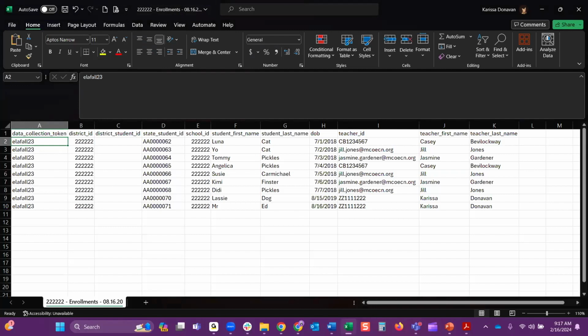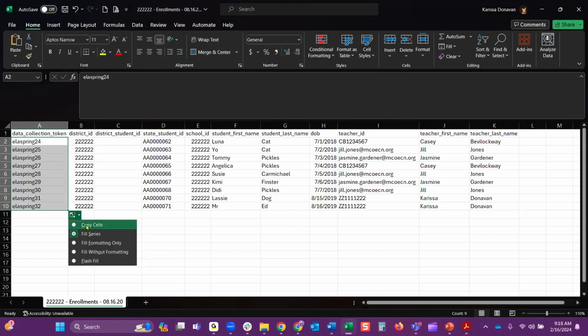So for this, there isn't any changes for me. So what I'm going to do is I'm going to look at this file. I'm going to change column A because we're not doing the fall token. You need to update it to the correct spring token. So for this spring, I am doing the ELA spring 24. So I will then be copying this all the way down to all of my students listed here. And I want to copy, not fill. So make sure it stays the same.